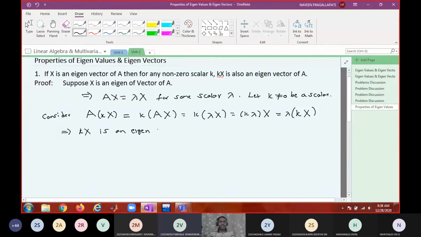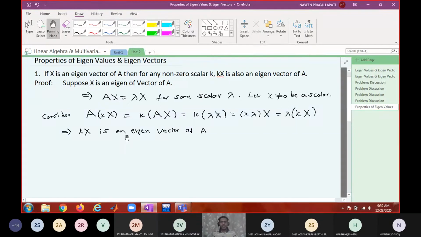Ax is an eigenvector of A. If you want to show some vector is an eigenvector, A into that vector must be equal to some constant multiple of the same vector. We are able to do that. Therefore, Kx is also an eigenvector. Right? So one vector can produce infinitely many eigenvectors.